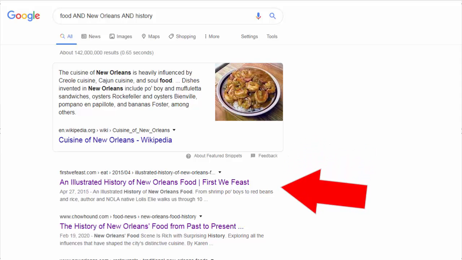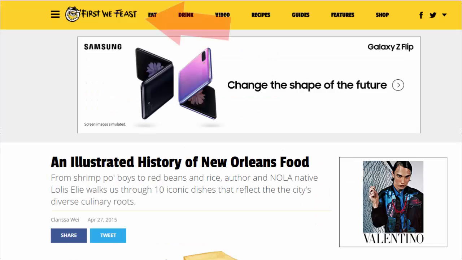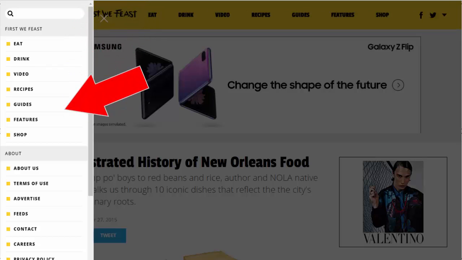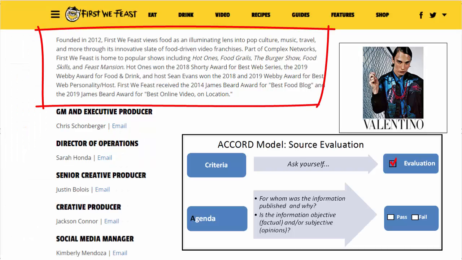The second result looks interesting, so I'm going to go ahead and click on that website to read about the illustrated history of New Orleans food. I can see the name of the site is First We Feast, and I'm not familiar with it, so I'm going to locate the About Us portion of the site to learn about the agenda. Okay, here we have a brief background of the site.